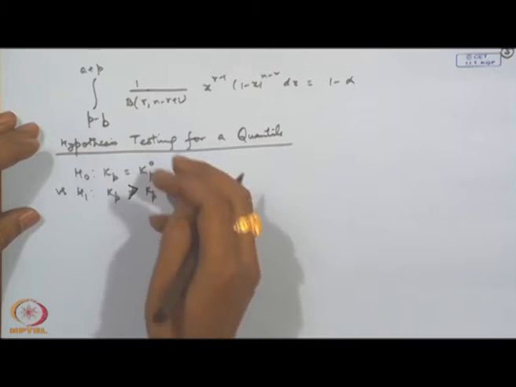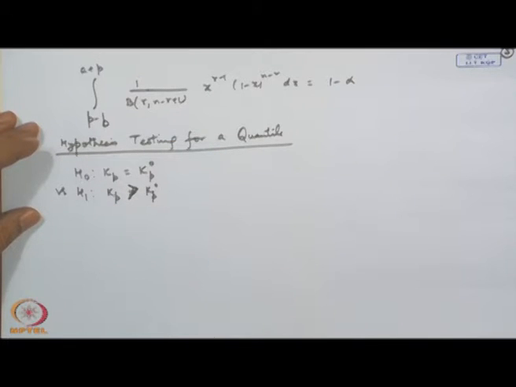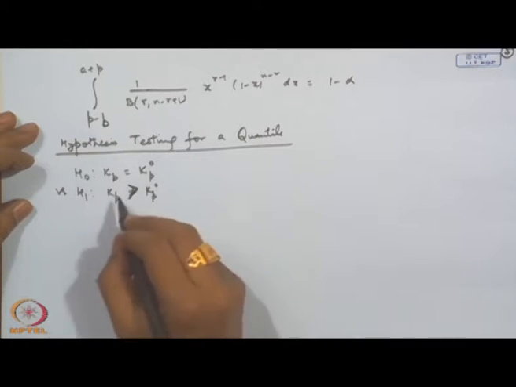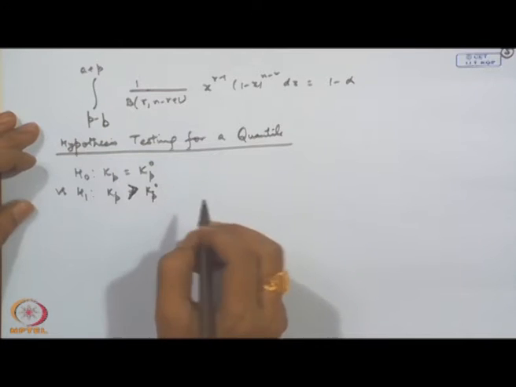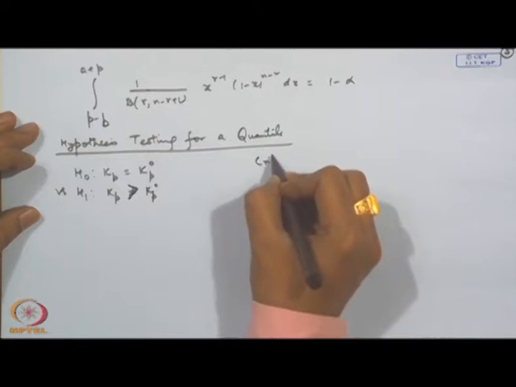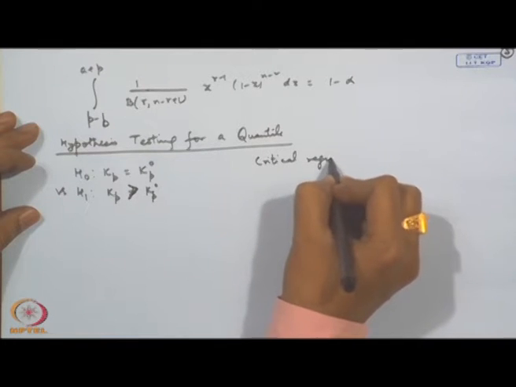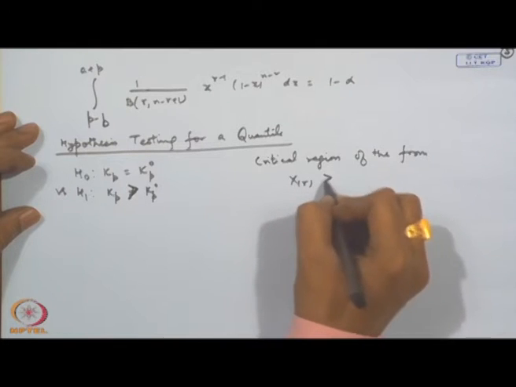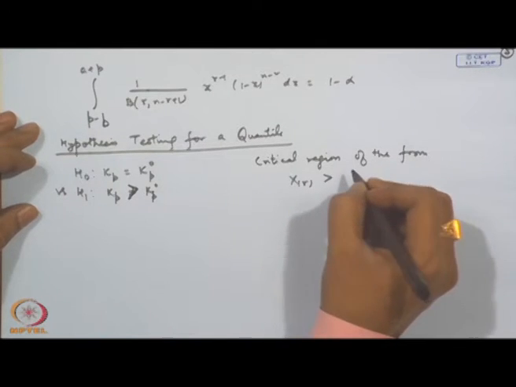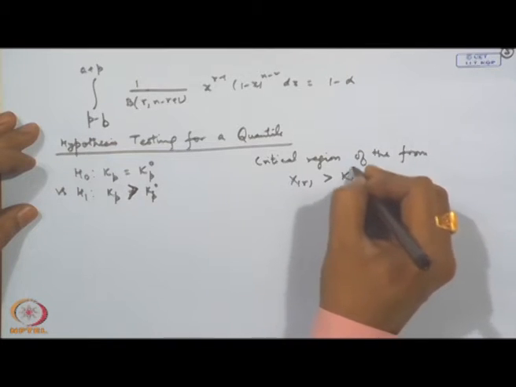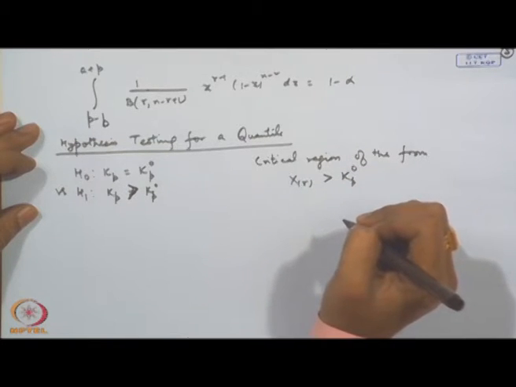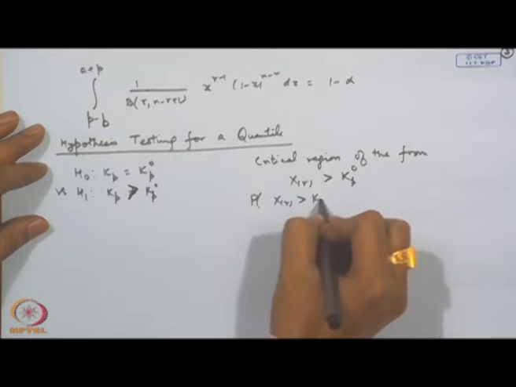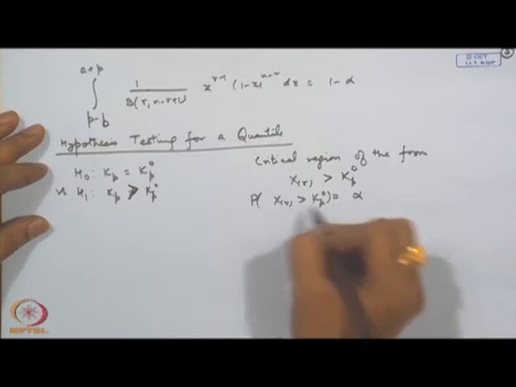Now, as we have seen, this X_r, where r is the integral part of np or np plus 1, is a consistent estimator for k_p. So, we can consider a critical region of the form X_r greater than some constant, say. But we should have the condition that probability of this region is equal to alpha, that is under H_0.